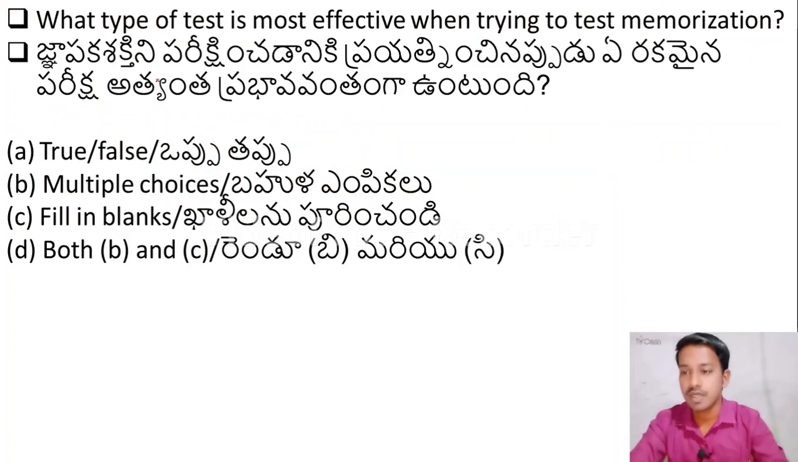What type of test is most effective when trying to test memorization? When we are trying to test memorization, which type of test will we use? Option A, true or false. Option B, multiple choice. Option C, fill in the blanks. Option D, both B and C. To test memorization, we use multiple choice questions and also fill in the blanks. So option D, B and C, is the right answer.